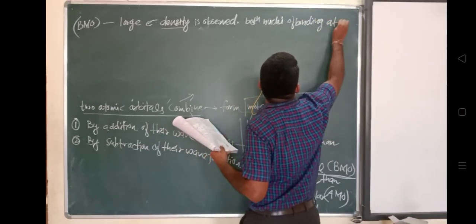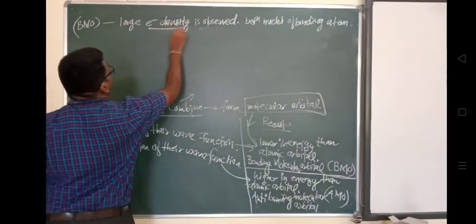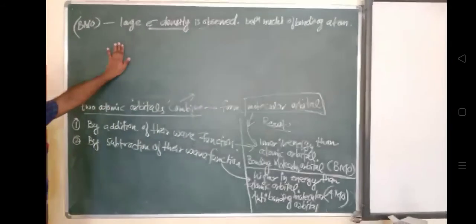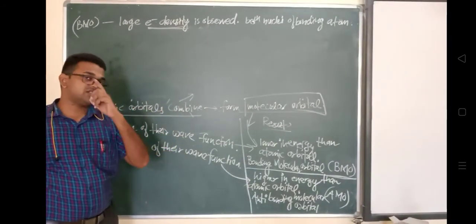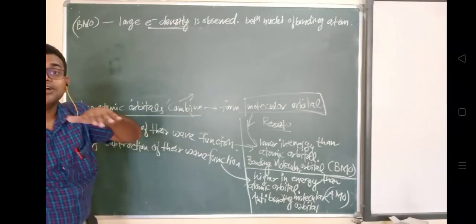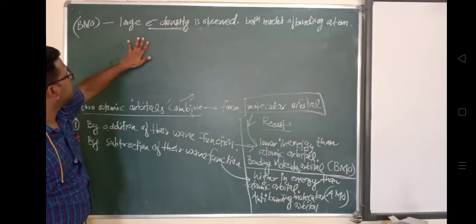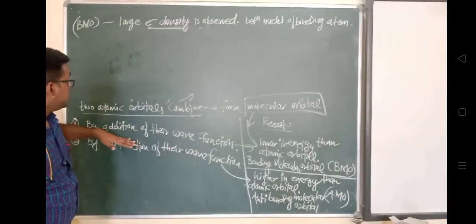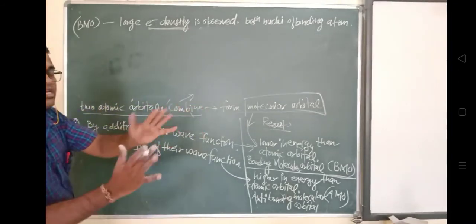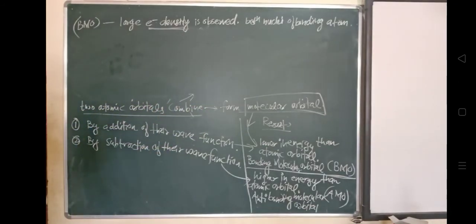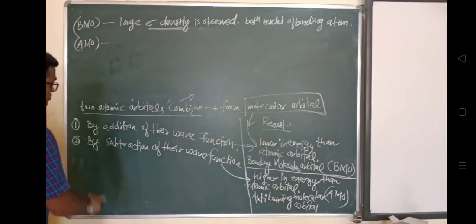There is a subtraction of the two wave functions. Because of this subtraction, the electron density observed between the nuclei of the bonding atoms is nearly zero.